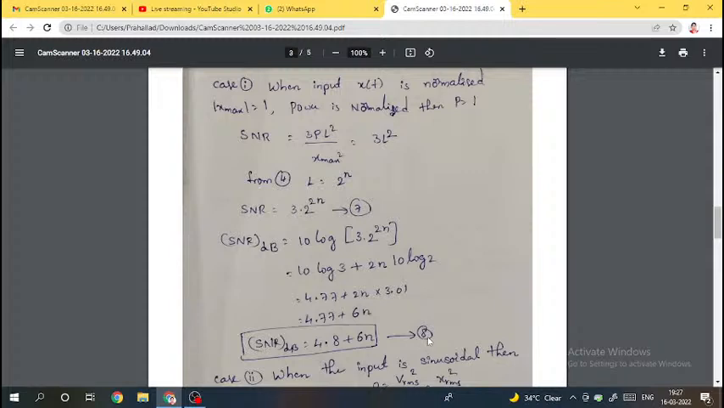If the condition in the problem is given as the input power is normalized, then we need to use this expression directly. No need to use the main expression. So if they have given the condition on the input like this, then directly we can use this expression. In the problems, there is a chance to be asked in competitive exams and also in external exams. These three expressions are very important. I think it is clear up to expression number 8.